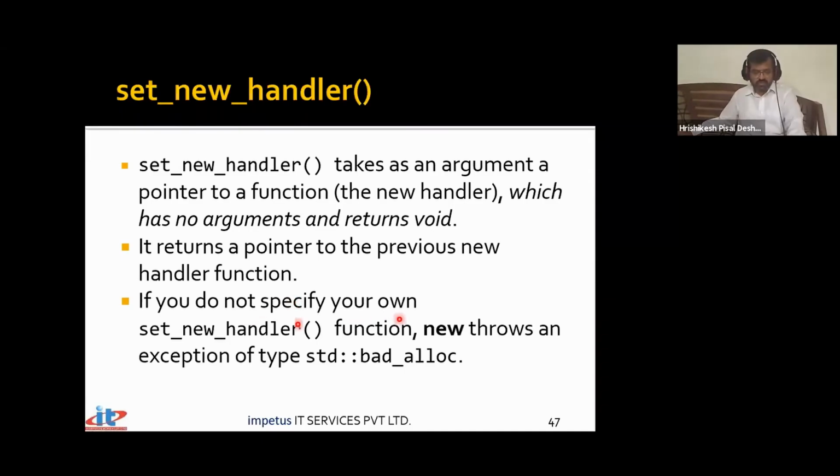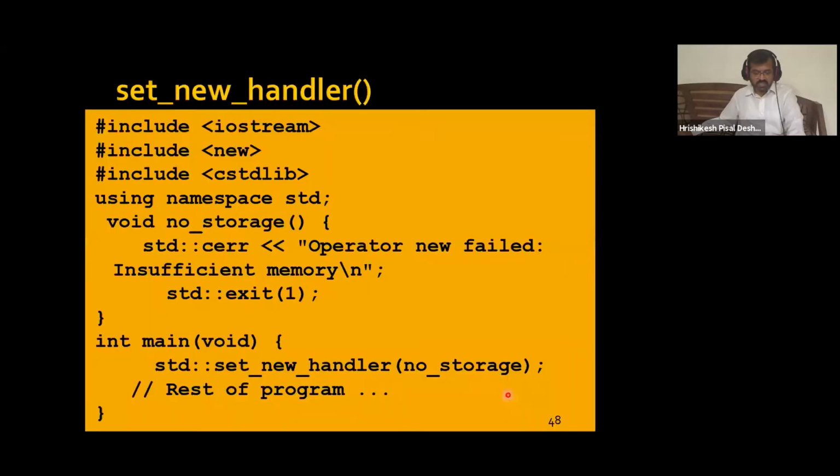If you do not specify your own set_new_handler function, new throws an exception of std::bad_alloc. So when I write this particular code, I'll show you, look at this function. There is a function called no_storage whose return type is void and does not take in any parameter. That can be a possible handler. And how do I set it? I say set_new_handler no_storage. So like the name of an array in C, in C++ the function name gives you the address.